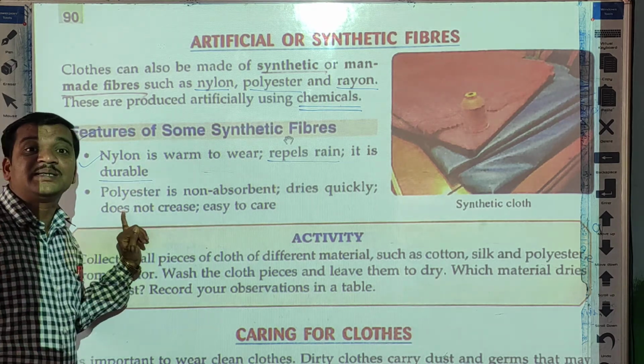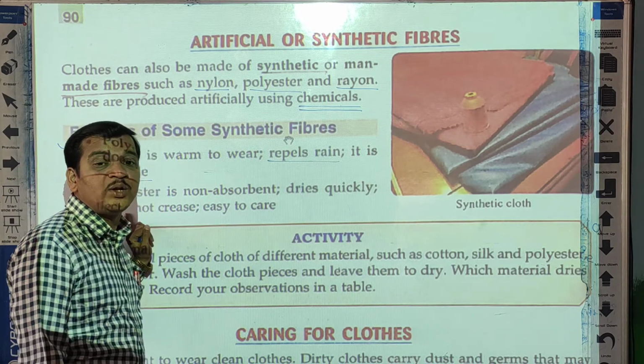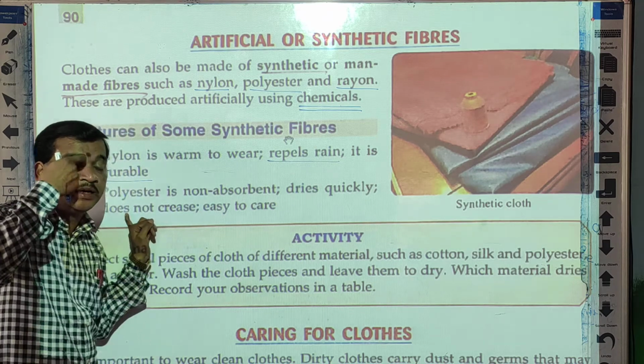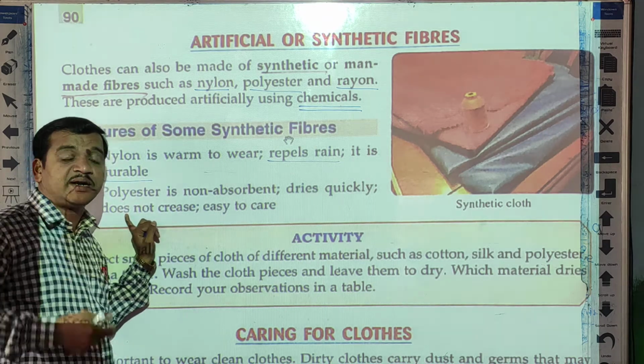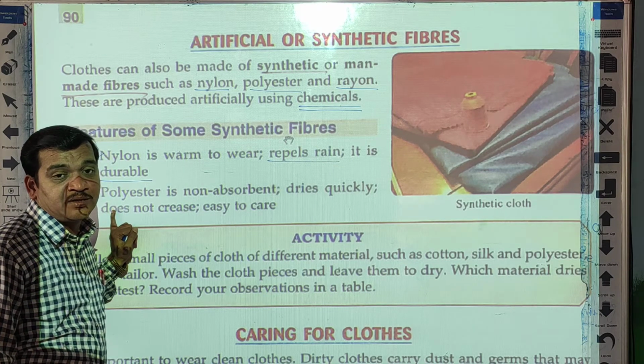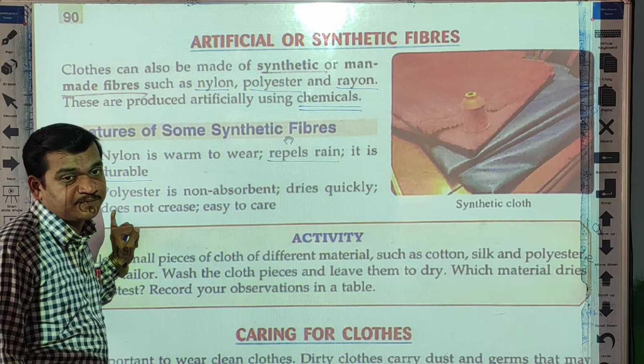They are cheaper than cotton or natural fibers, means their cost is very low compared to the cotton fiber. If you go to the market, you just ask the cotton dress and synthetic dress. Okay, so too much difference is there in their cost price.